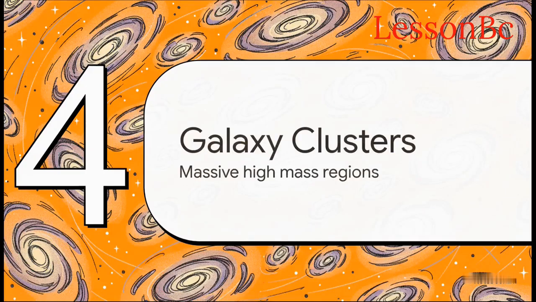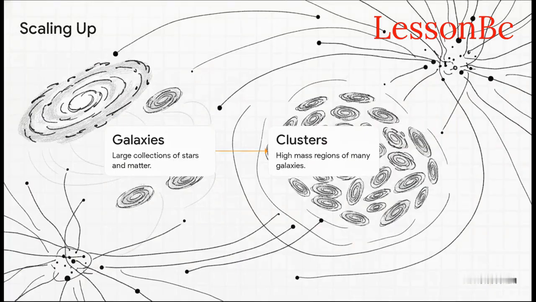All right, part 4, galaxy clusters and superclusters. Let's zoom back out. Gravity scales up in a pretty spectacular way. You see, galaxies aren't just out there flying solo. Our Milky Way is gravitationally bound to a neighborhood of over 50 other galaxies, forming what we call the local group.